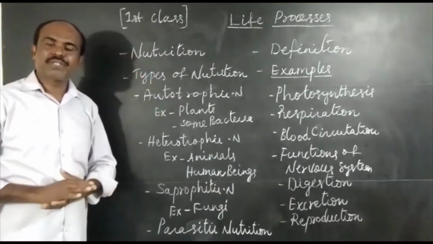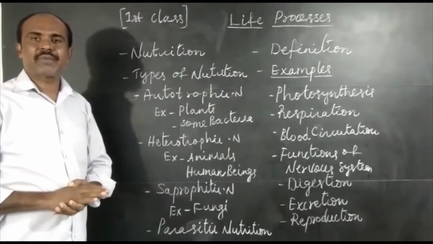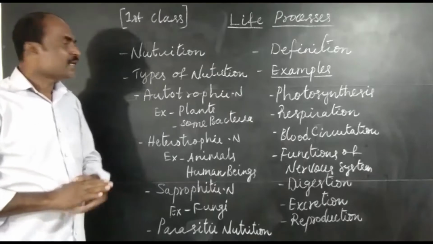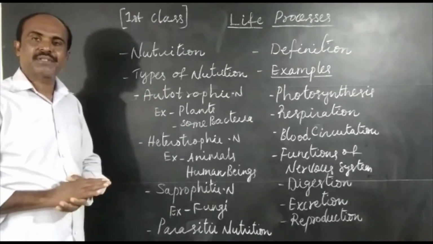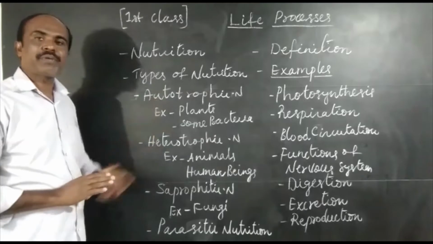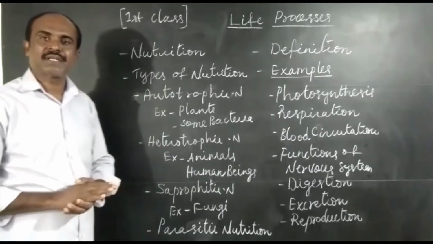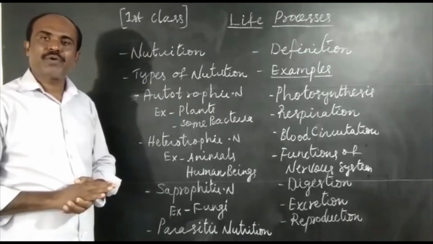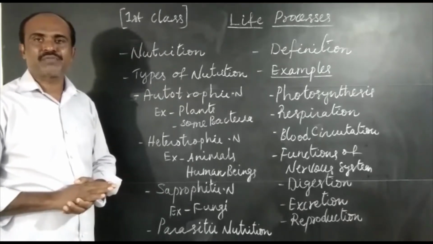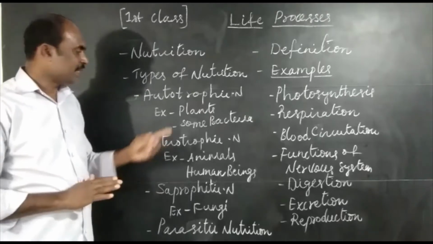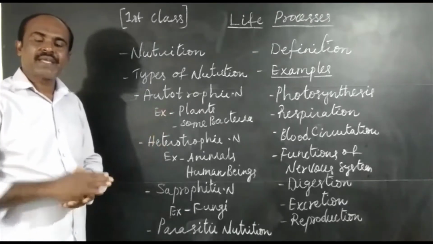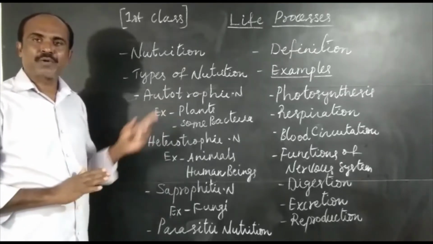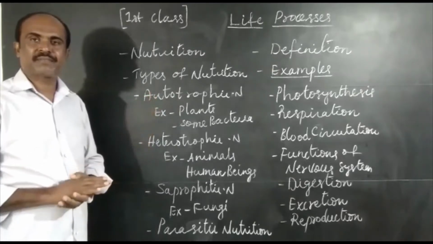Now let us discuss nutrition. Let us define the term nutrition. Nutrition is a biological process in which organisms get their food material. There are different types of nutrition. First one, autotrophic nutrition. Plants and some bacteria are autotrophs. They prepare their own food material through the process called photosynthesis because they have chloroplast. In our next class, second video, we will discuss more about autotrophic nutrition and photosynthesis.